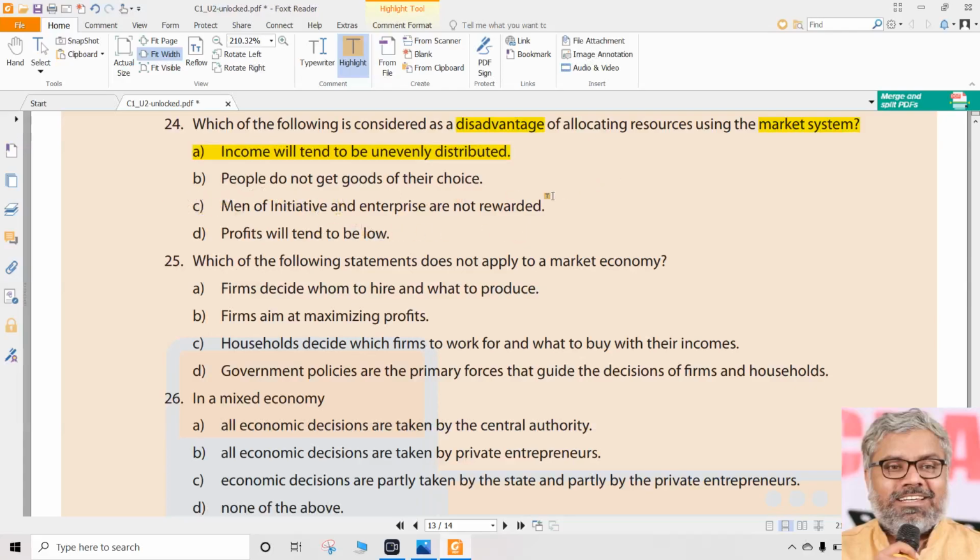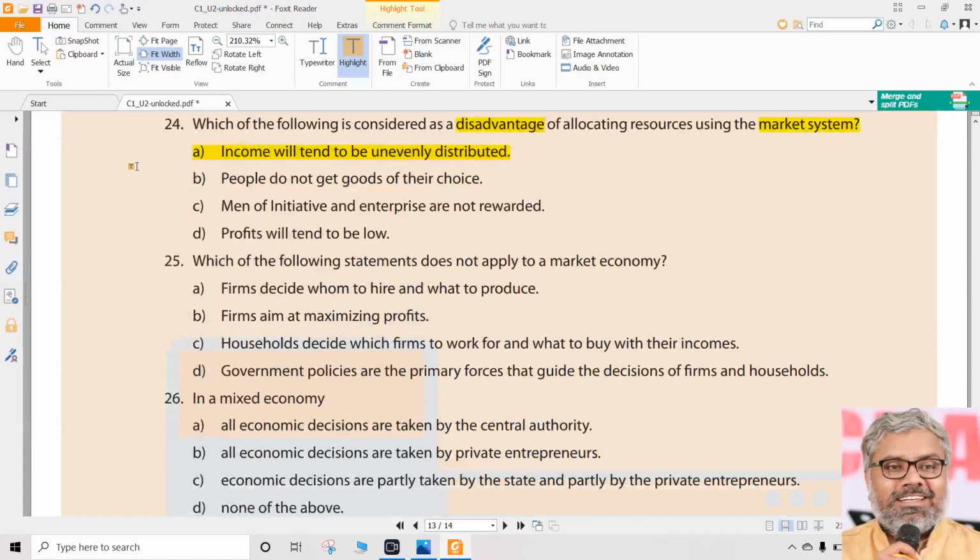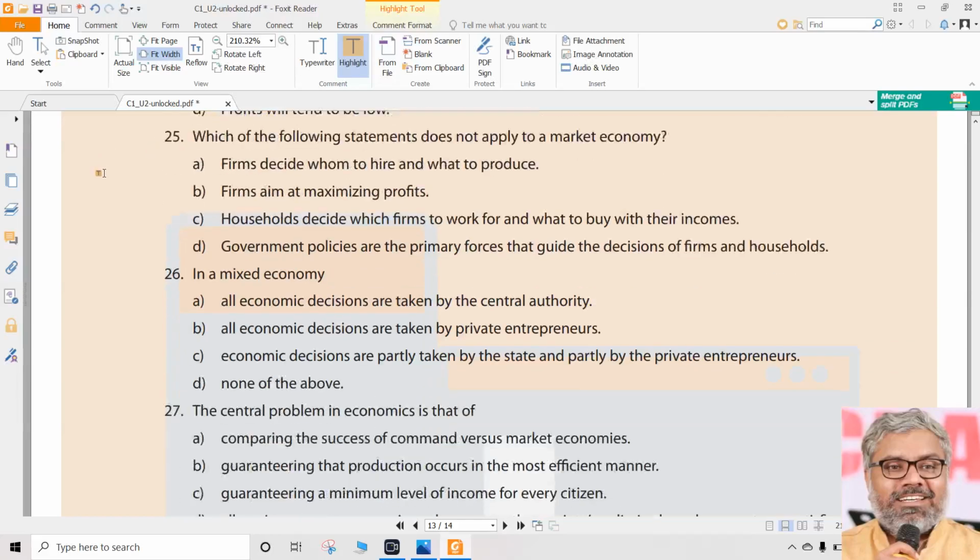So B and C are definitely wrong statements. The only correct statement is A, which is a disadvantage of the market system, because income is unevenly distributed. Income inequalities will be more in a market economy. That is why option A is correct for question number 24.